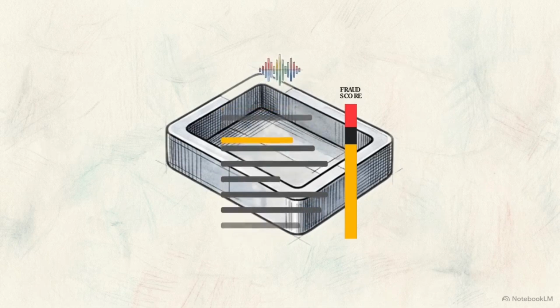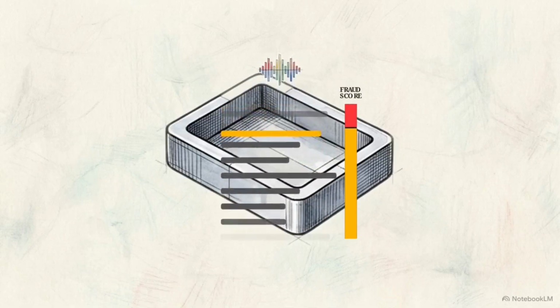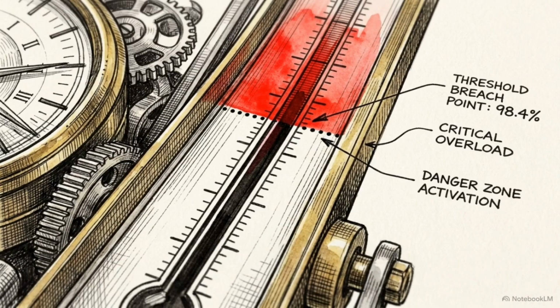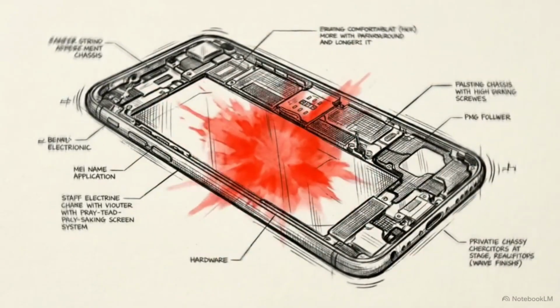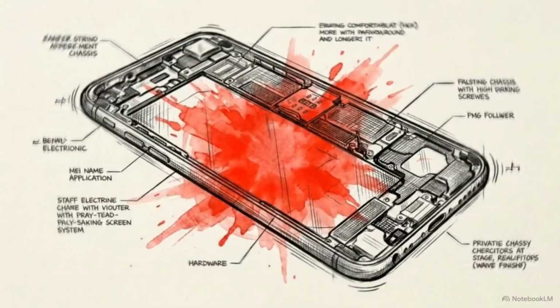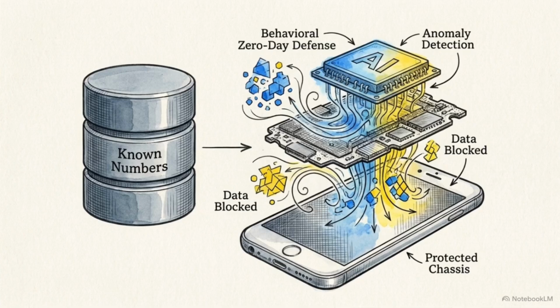As it identifies clusters of these patterns, the system calculates a mathematical fraud confidence score in real time. The moment that score crosses the threshold, the system triggers an immediate, multi-sensory interrupt. The phone instantly projects a visual pop-up warning, sounds a distinct audio tone, and initiates a heavy physical vibration. This jarring response is highly intentional. It shatters the scammer's momentum and gives the victim the psychological clarity needed to hang up the phone. By focusing on behavioral semantics rather than static numbers, Edge AI catches novel, zero-day social engineering tactics that traditional filters miss entirely.